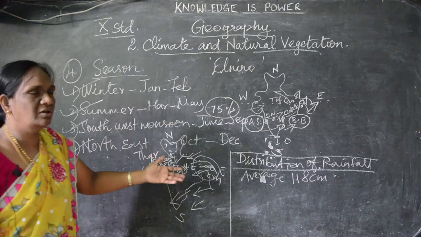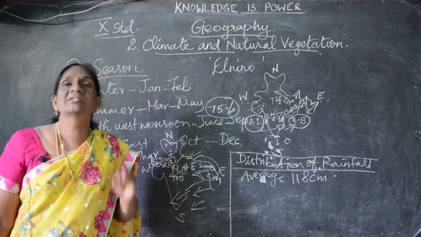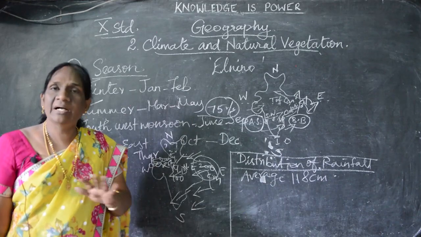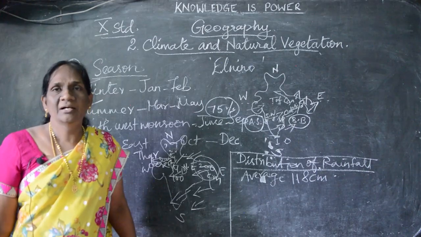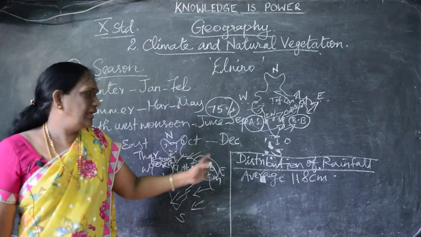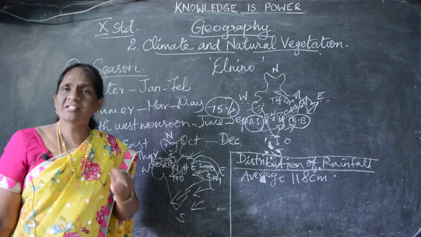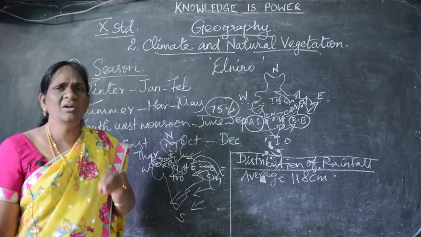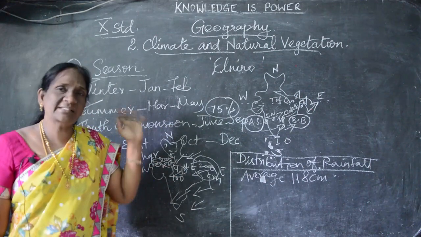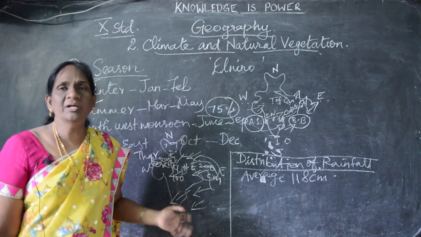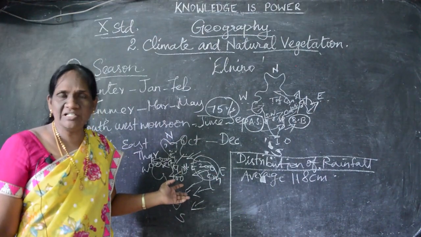Understand? And distribution of rainfall, I told you, India's average annual rainfall is 118 centimeter, but the rainfall is uneven all over India. Some states are getting more rainfall, like the northeastern states, but in the middle of India we are getting moderate only. Tamil Nadu, Kerala and all are getting moderate rainfall, and Rajasthan and these places are getting scanty rainfall. So, these are all about the distribution of rainfall. Have you all understood, children? Shall we pass on to natural vegetation? Okay.